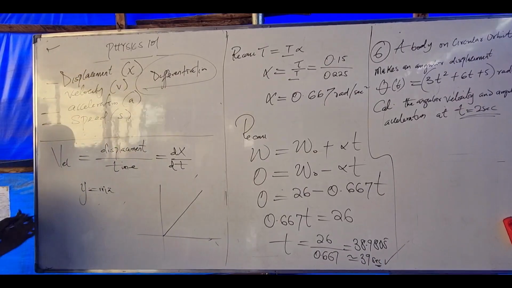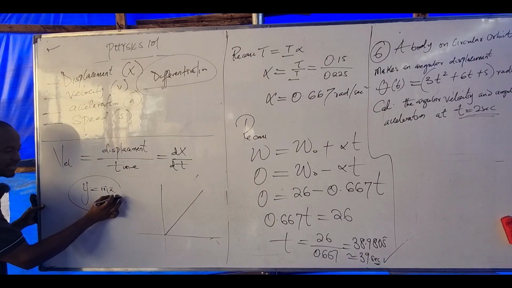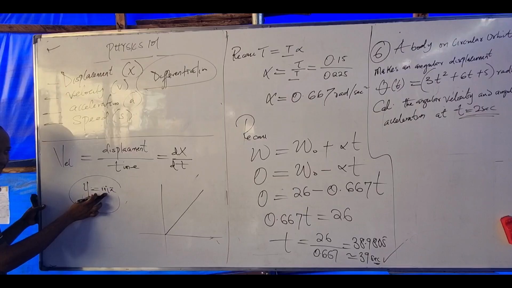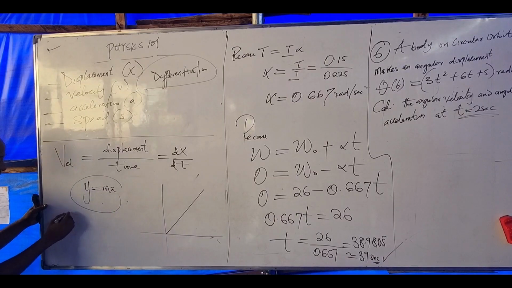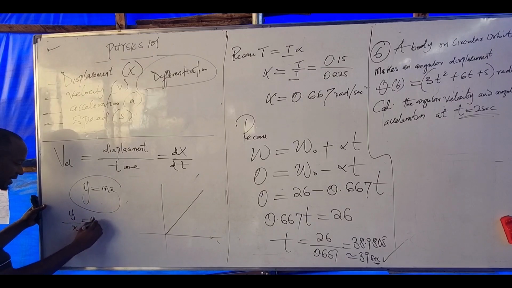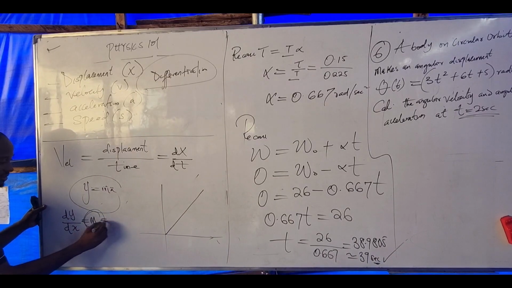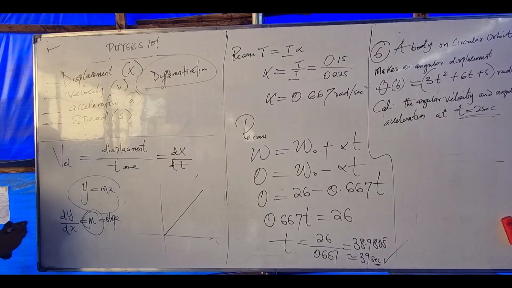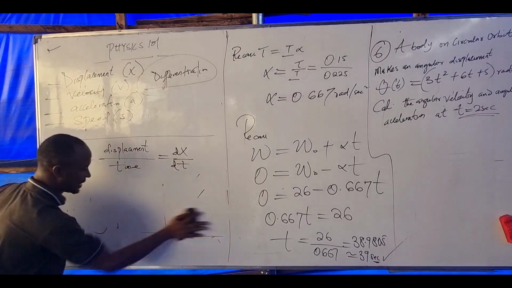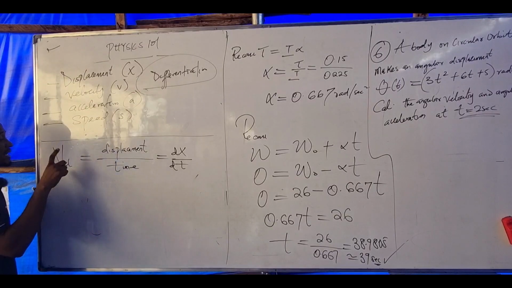It is on this basis this falls in. A graph of Y against X, what's the slope? M. Am I communicating here? That means that if I have Y over X, what you have here is M. So when you differentiate Y with respect to X, we call it dy/dx, and M represents the slope. Am I communicating?